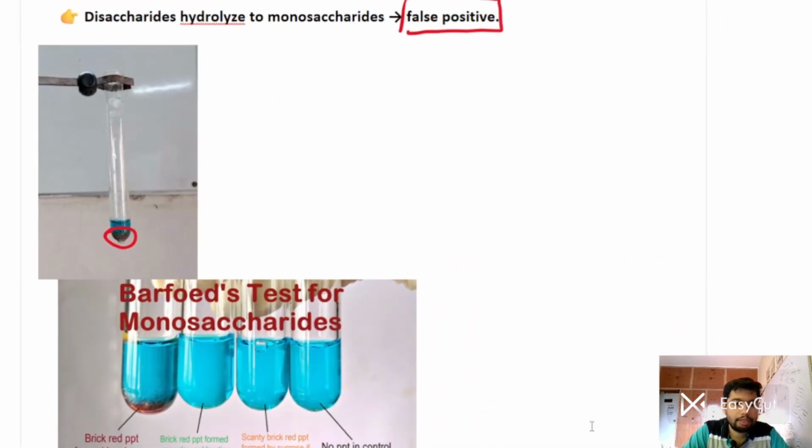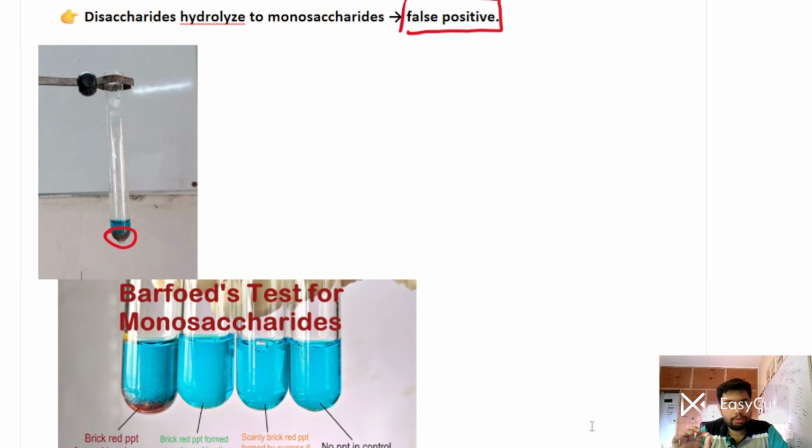Now let's discuss ahead. You can see in Barfoed's test, monosaccharides form a brick red precipitate, as with glucose. Prolonged heating is required for lactose and maltose. A scanty brick red precipitate will be formed by sucrose, and none in the control, right?